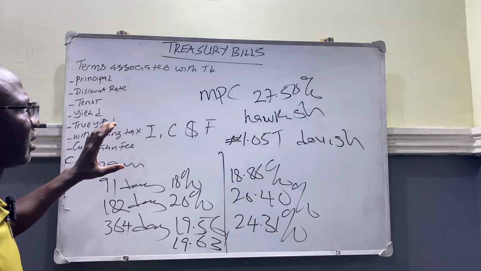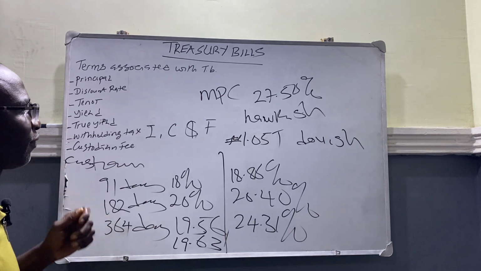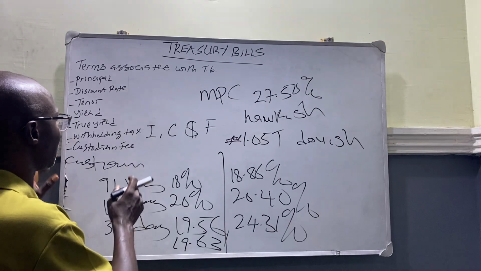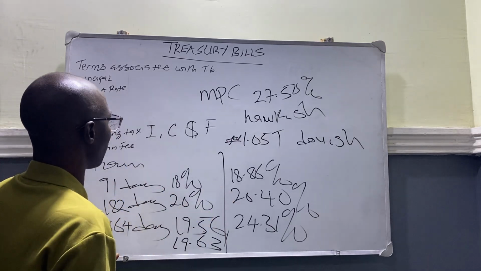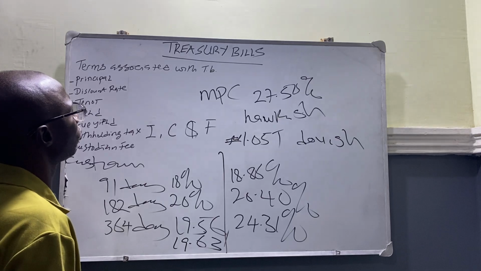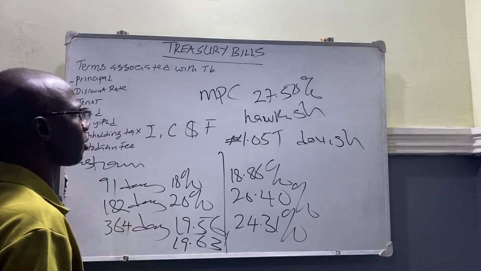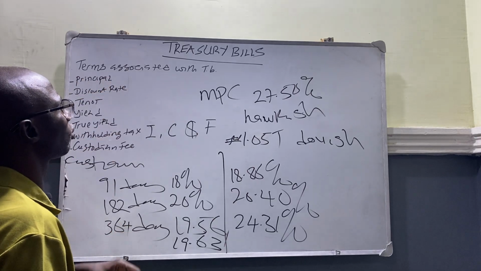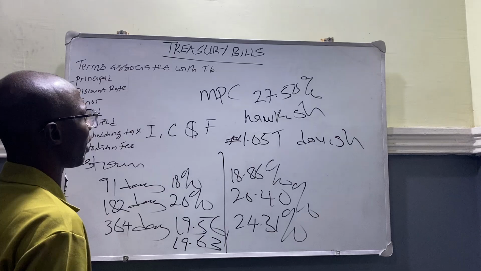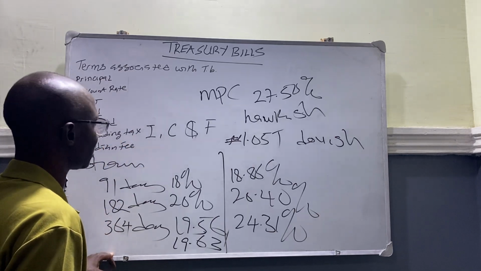And don't forget, this is one of the safest means of earning passive income in the Nigerian capital market. All these simple calculations I've done, if somebody really wants to go about it, you can through your Google. You can actually put in Treasury bill calculator, put any amount of money you want to invest, then you are going to have how much is the exact return that you are going to have at the end of whether 91 days tenure, 182 days tenure, or 364 days tenure.